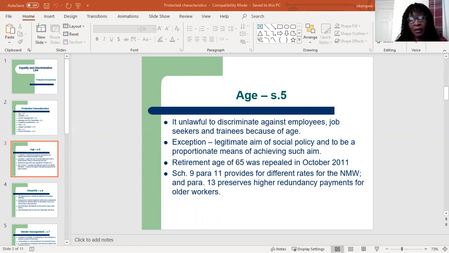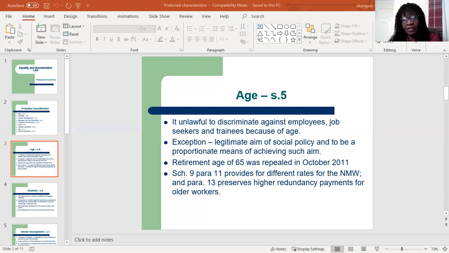When I told you that one of the reasons we have a lower national minimum wage for younger people is because the government wanted to give employers incentives to employ young people. Otherwise, if the minimum wage was the same for everyone, then employers would employ other people with more experience at the same rate. All right, so you can see that the lower minimum wage does discriminate against young people, but it can be justified because the government is trying to achieve a legitimate social policy objective.